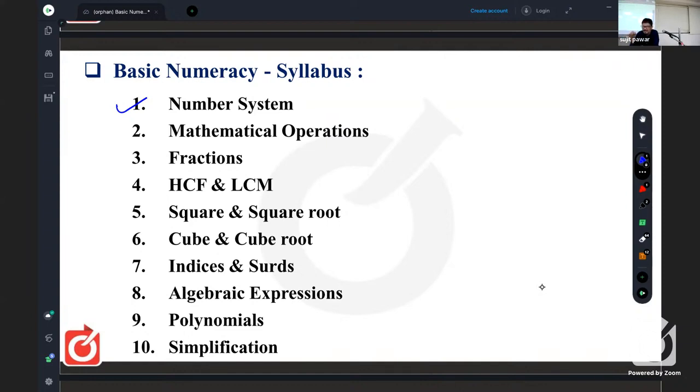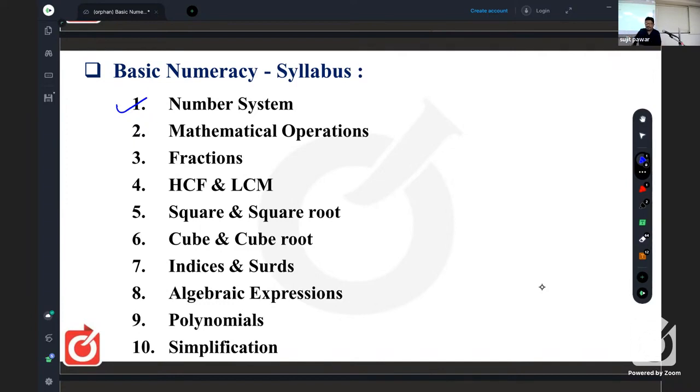So subtract the greatest 2-digit number from the greatest 3-digit number: 999 minus 99 is 900. So 1-digit numbers are 9, 2-digit numbers are 90, 3-digit numbers are 900. 4-digit numbers must be 9,000. We are just putting a 0 ahead. Is it clear? Okay, no problem.